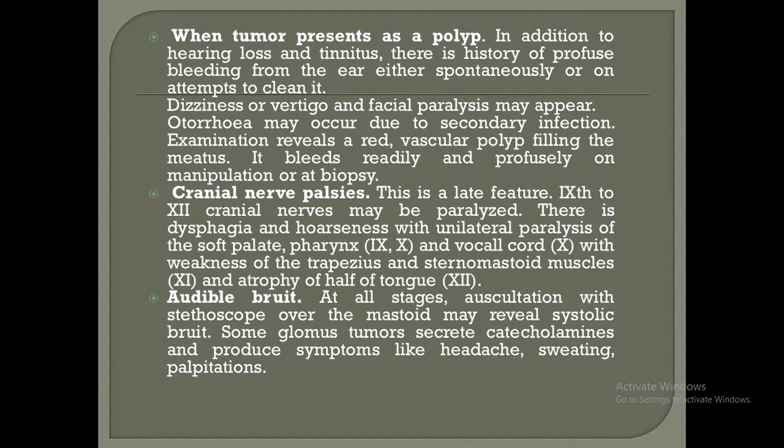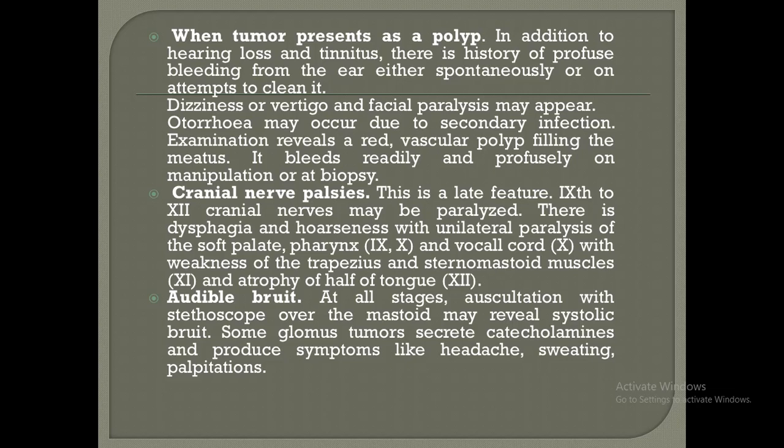Cranial palsies is a late feature, appearing several years after oral symptoms. Ninth to 12th cranial nerve may be paralyzed. There is dysphagia and hoarseness with unilateral paralysis of soft palate, pharynx, and vocal cords with weakness of the trapezius and sternocleidomastoid muscle.